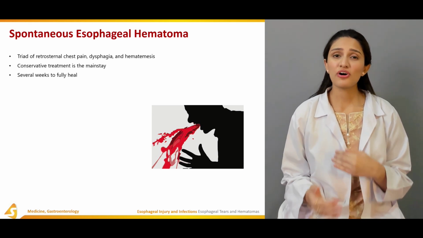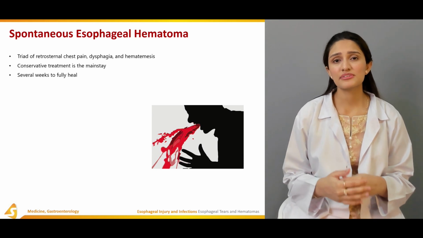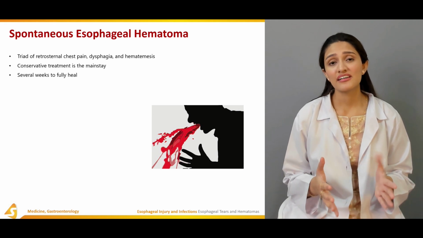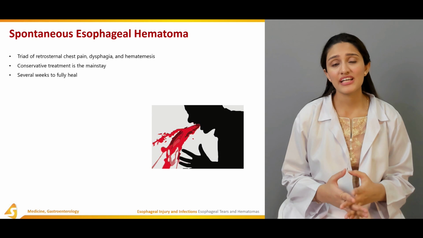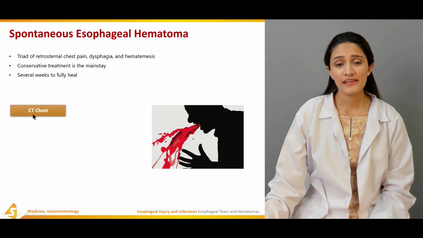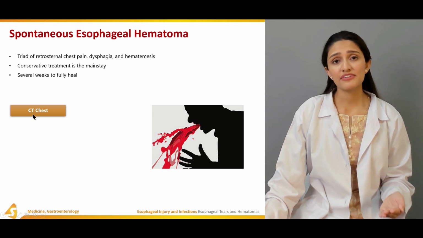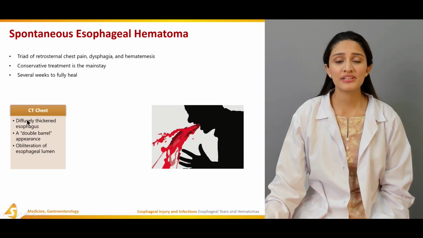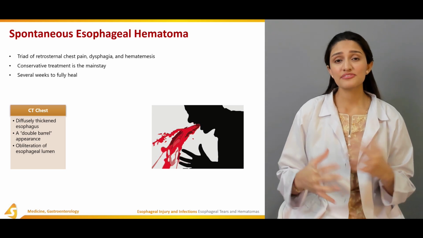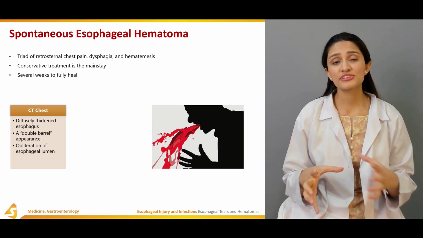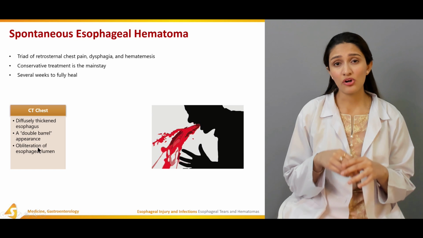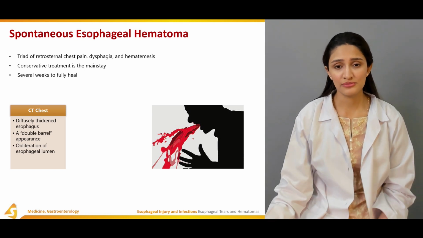Other than that, there's usually a delay in the diagnosis and the treatment of spontaneous esophageal hematoma, as it is compared with and misdiagnosed as a cardiopulmonary event. So in the CT chest, what we would find regarding spontaneous esophageal hematoma is that the esophagus is very diffusely thickened, with a very specific appearance which is called a double barrel appearance, and you'd see an obliteration, an obstruction of the esophageal lumen.